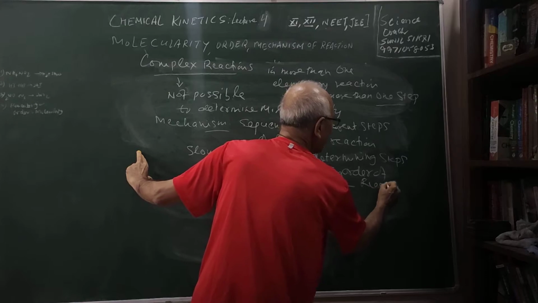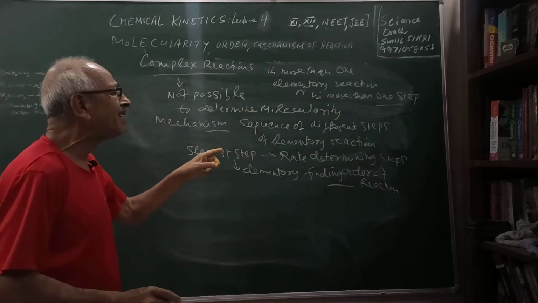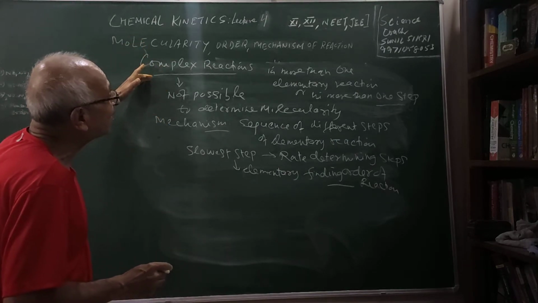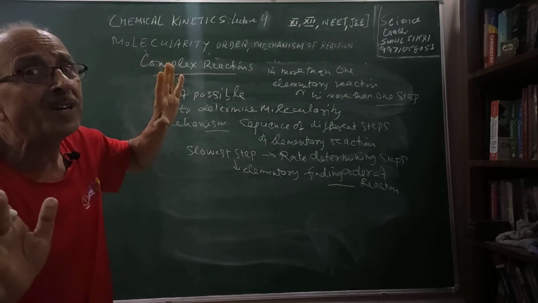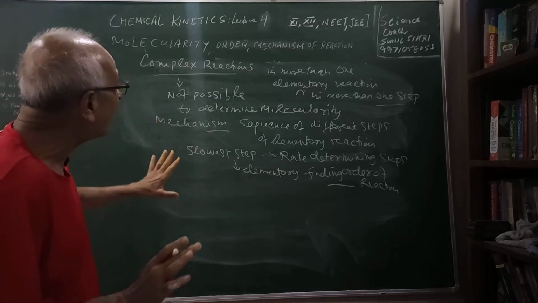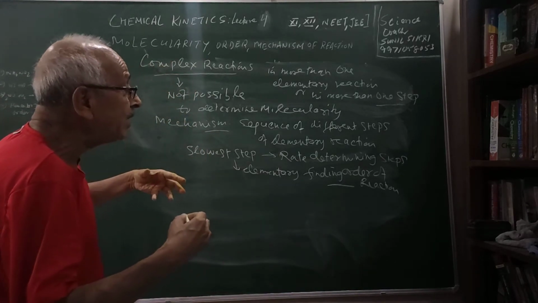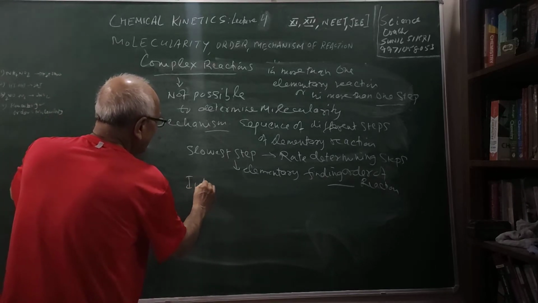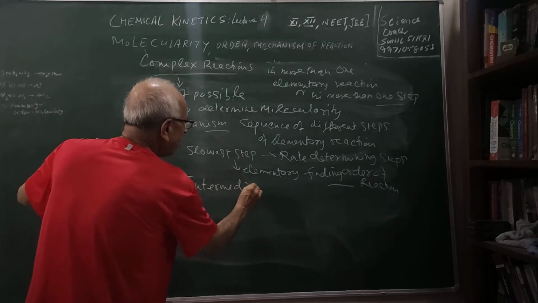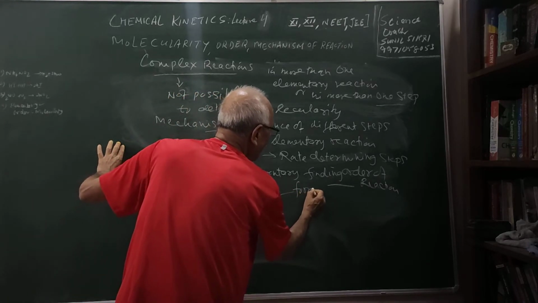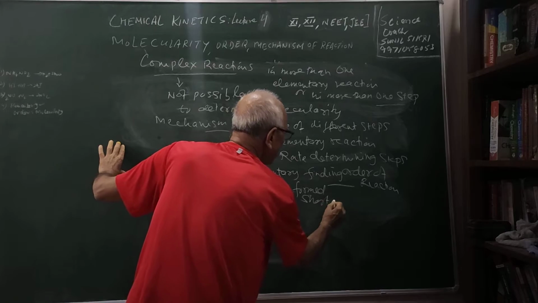So the order of the reaction for a complex reaction will depend on the slowest step. And for a complex reaction, the molecularity cannot be determined, and it will not be the same as the order of the reaction. The steps are very important, and in a complex reaction, intermediates are involved. There are certain intermediates which are formed and have a very short life.